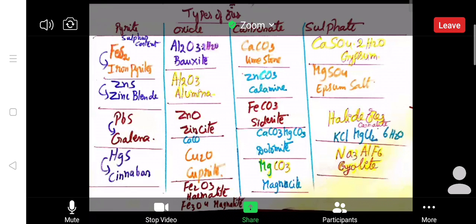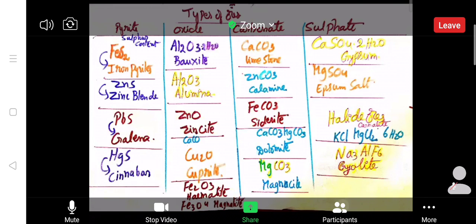Gypsum we are using in the cement industry to prevent the cement from setting. Setting of cement means it becomes like a stone. A very hard rock-like texture will be formed when it reacts with atmospheric air and water vapor. To avoid that, 2 to 3% of gypsum will be added before it goes for packing. That is why, when you open the pack, immediately after using half a packet, you tightly pack it. If not, within a few days it becomes a very hard lump or hard stone, which is unbreakable.